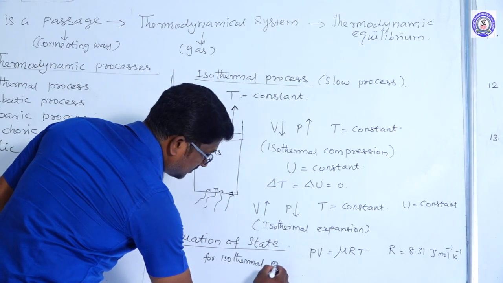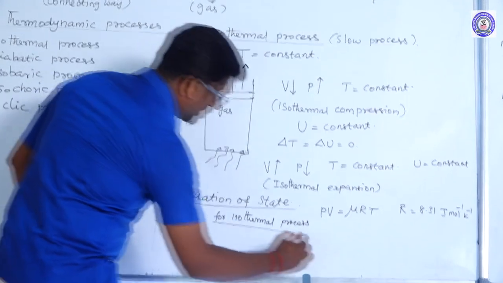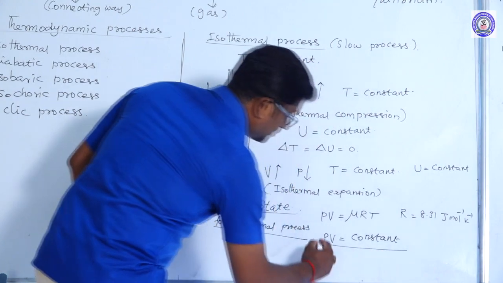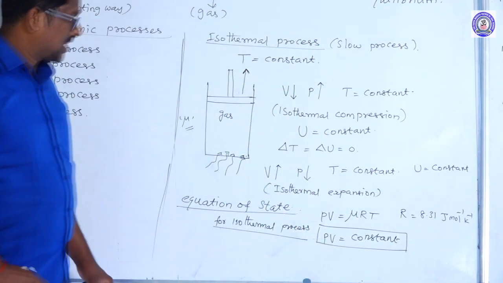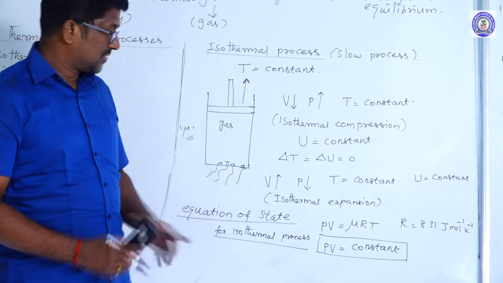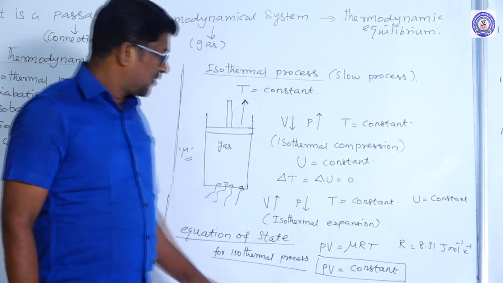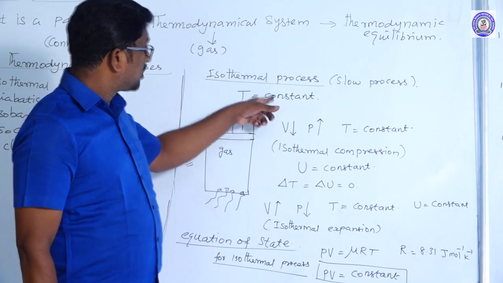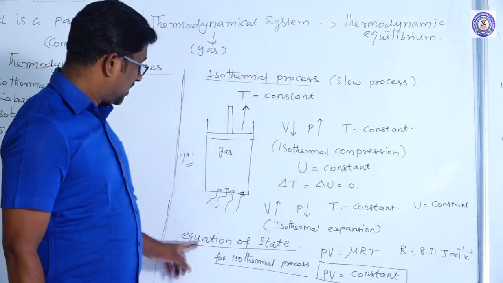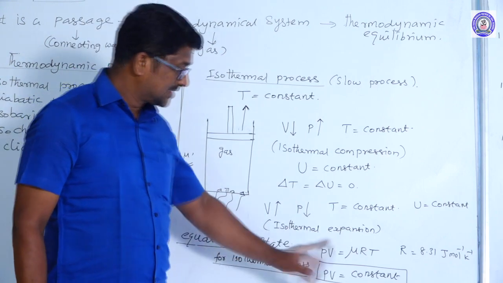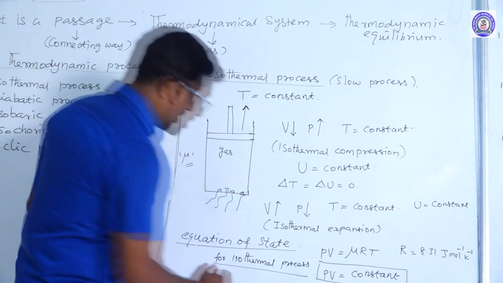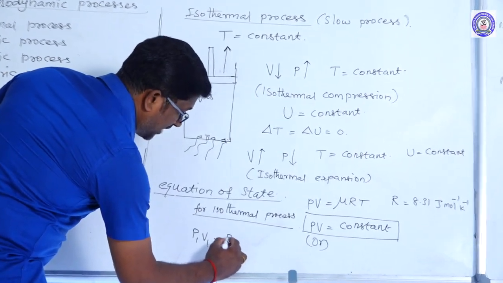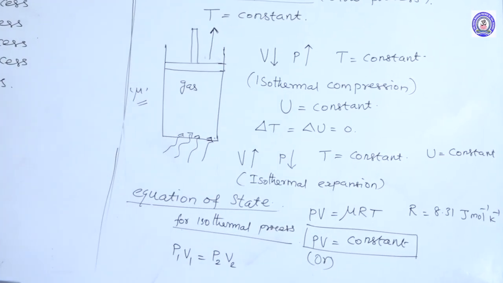Now the equation of state for an isothermal process. The equation of state for an isothermal process is PV = constant. For a given gas, the amount of gas is constant, that is, μ is constant. R is the universal gas constant. In an isothermal process, the temperature is also constant. That is why the equation of state for an isothermal process is PV = constant, or P1V1 = P2V2.